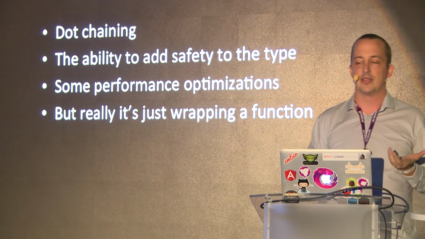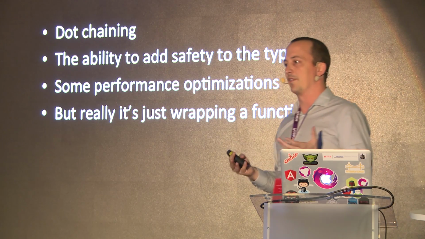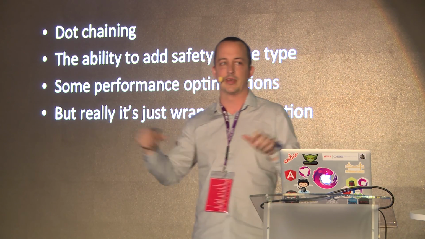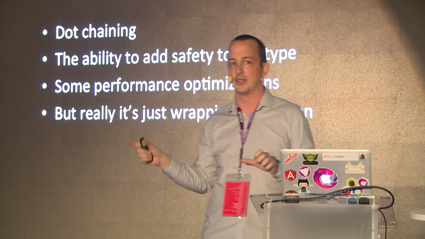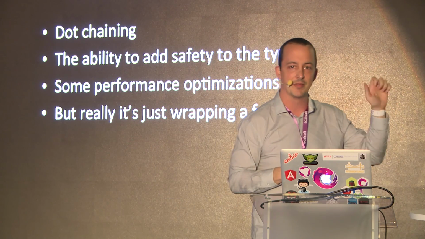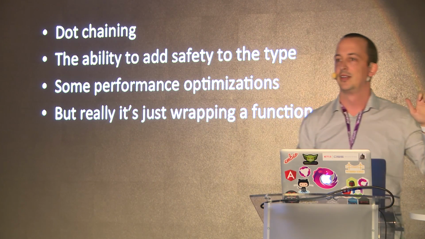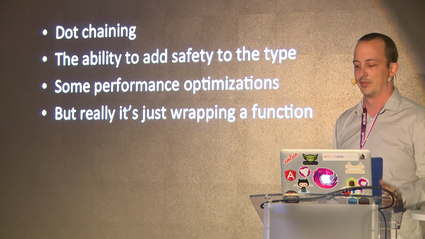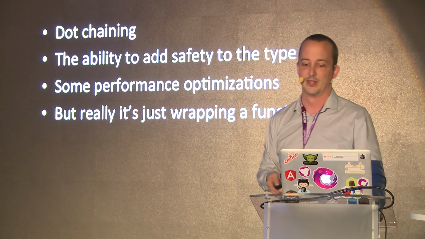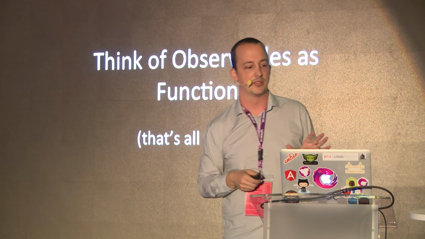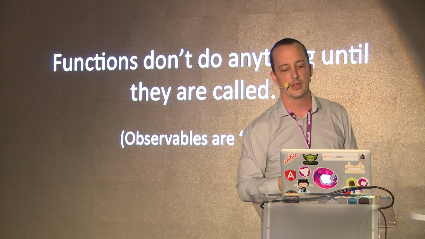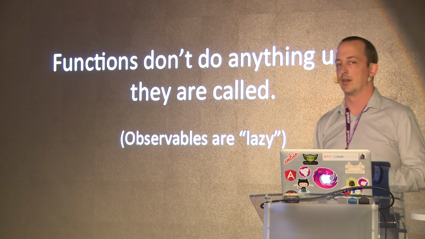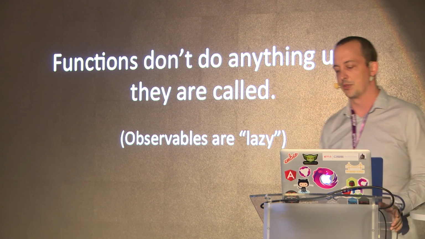But the important thing that you need to remember is really it's just wrapping a function. Calling it is the same as saying function.call and then doing something. Observable.subscribe does something. Observable just sits there as a function. Functions don't do things until you call them. Thank God, our jobs would be really hard if they randomly did stuff without you actually calling them. So think of observables as functions. That's all they are. Really important. Another term that you'll hear about this is lazy. Observables are lazy because observables are functions.